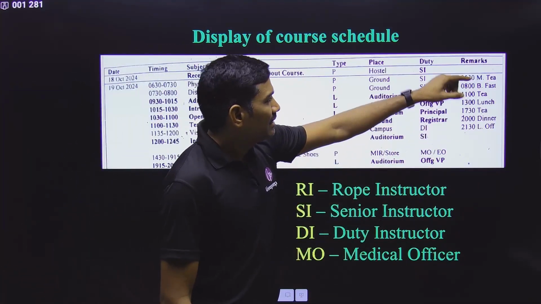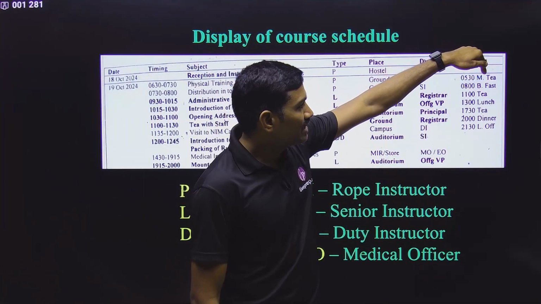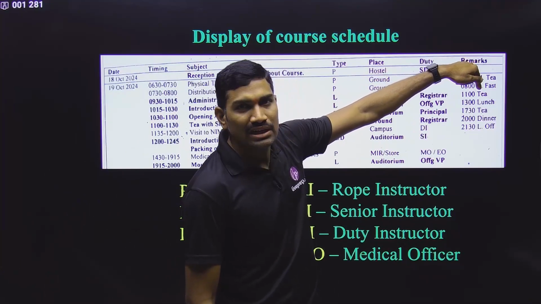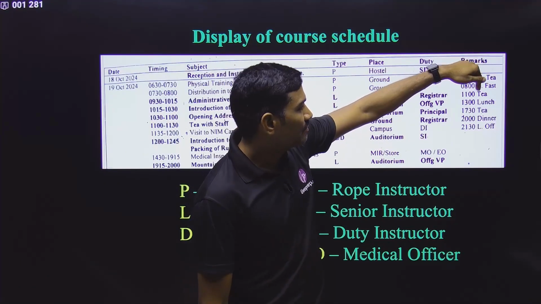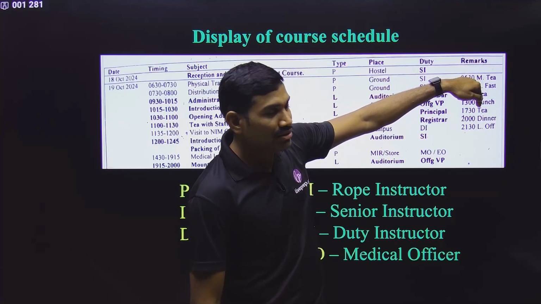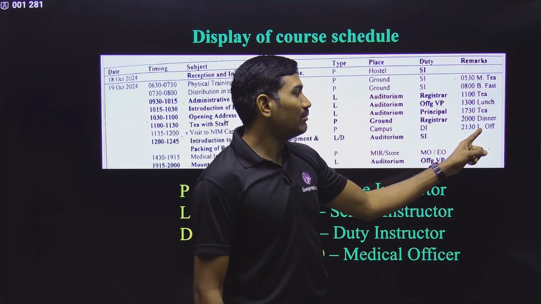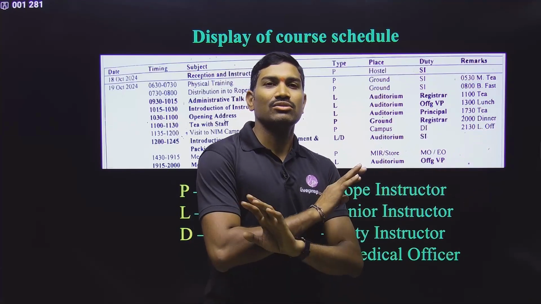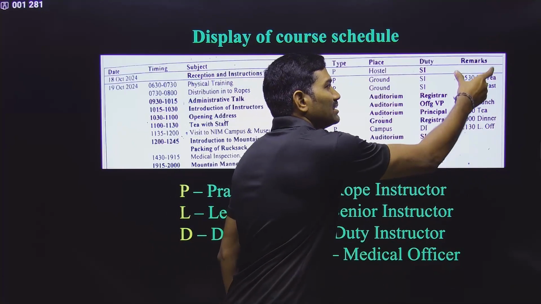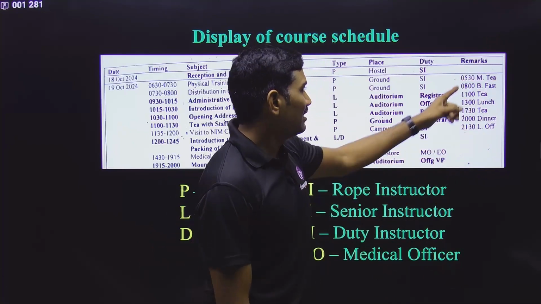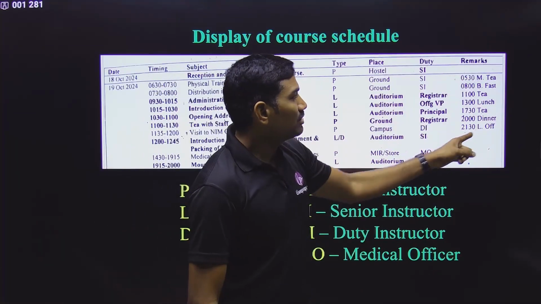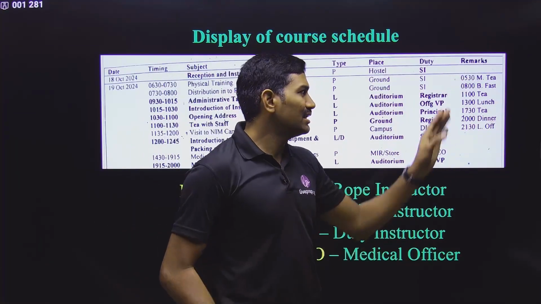And here, at what time the morning tea will be there, at what time breakfast will be there, there will be one more tea break here before the lunch, and at what time the lunch will be there, at what time evening tea will be there, at what time dinner will be there, at what time lights off. That means all the lights will be off at this particular time. So in this way, everything will be mentioned here. If some changes are there, that also they will mention here. Sometimes some packed lunch will be there, separately I will talk, that also they will mention here. So you will get all these details in advance.